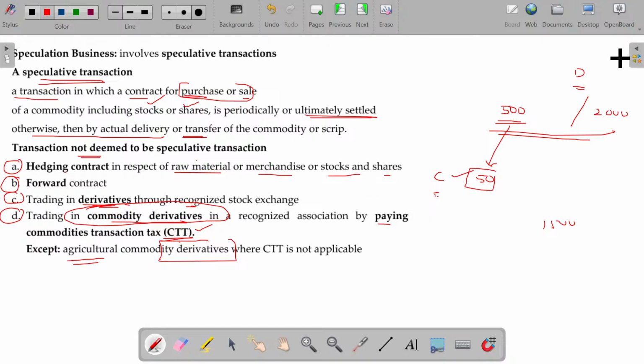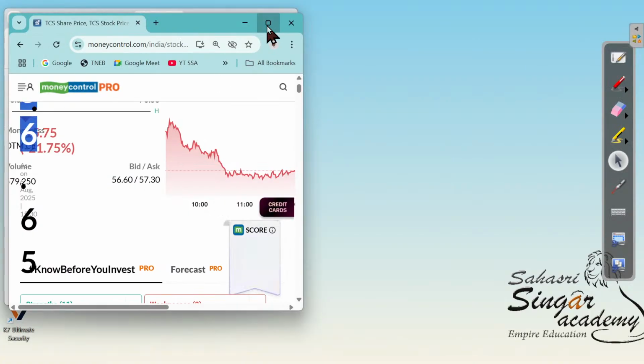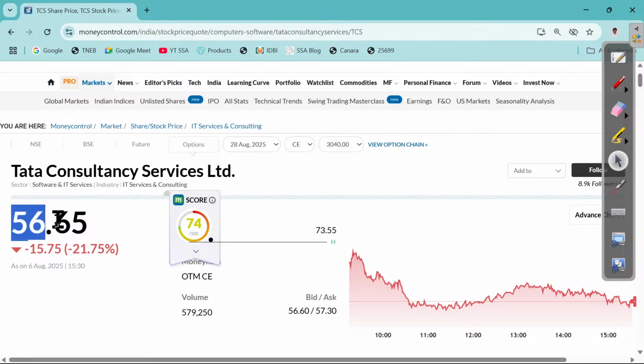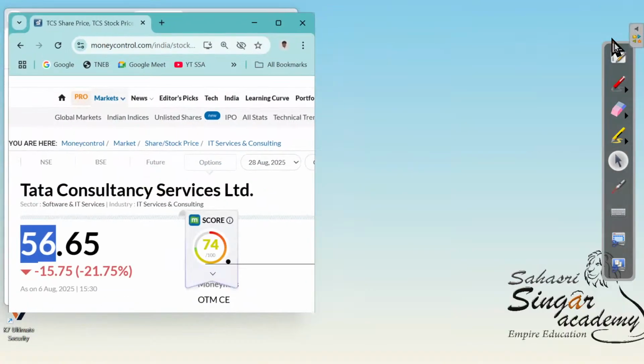That's why it is the price of the underlying assets. That's how the statement is given. It is called derivatives. The value of futures and options is derived from the underlying asset, the TCS company share. If you ask about the option price of 56, this 56 gets affected based on the price of the TCS company shares. Clear?